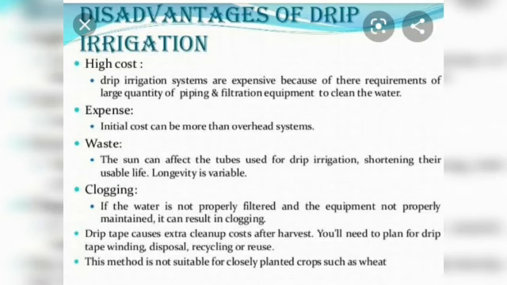Now the disadvantages: the initial cost of setting up the system, the overhead cost, is very high. Then there is wastage of water, because the sun can affect the tubes and the life of the pipe. Water clogging is also one of the disadvantages.